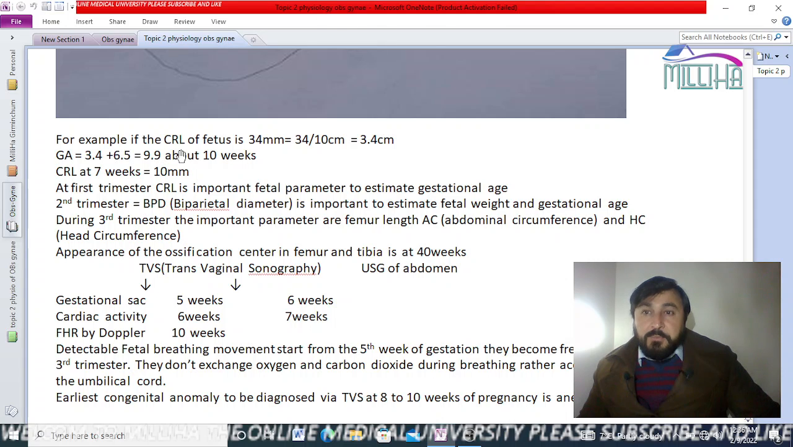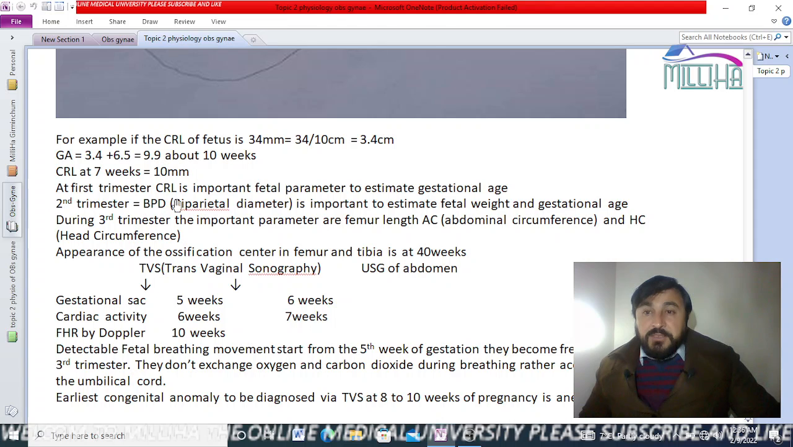So for example, if the crown rump length is 34 millimeters, that is 3.4 centimeters, plus 6.5 is approximately 10 weeks. Crown to rump length at 7 weeks is 10 millimeters. At 7 weeks, the crown to rump length is 10 millimeters. These are few things you should remember because they can ask you in your exam.